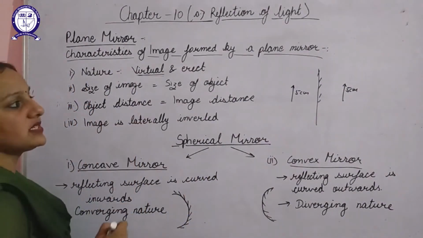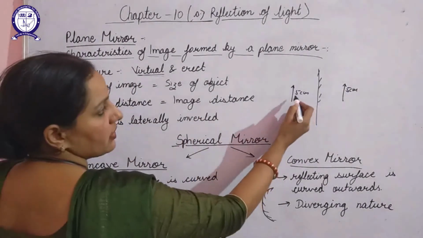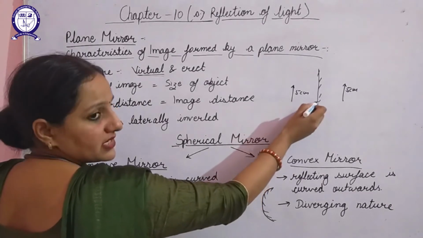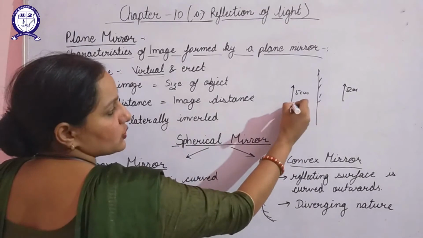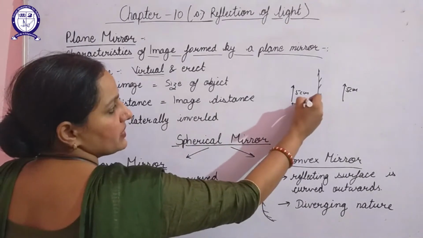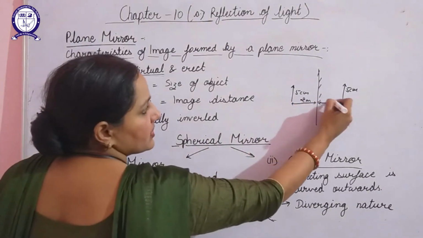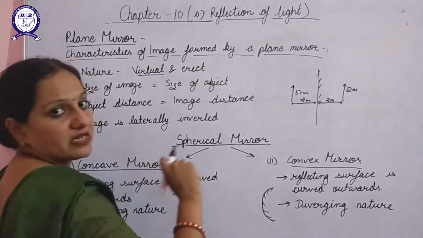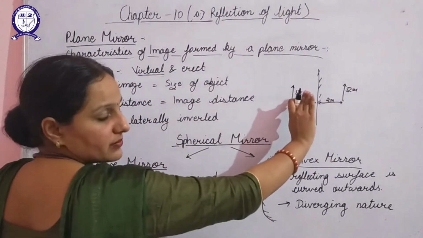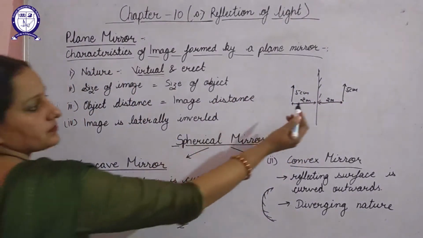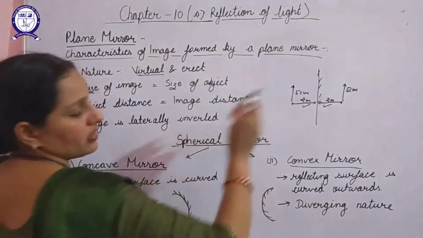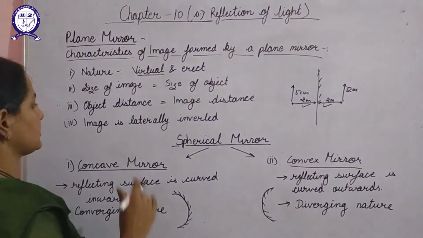Second one is object distance is equal to image distance. Object distance is the distance between object and mirror. Image distance is the distance between image and mirror. So if this distance is 2 meter, the distance between image and mirror will also be 2 meter. If you move this object towards the mirror, the image will also move towards the mirror. That is, the object distance will always be equal to the image distance.